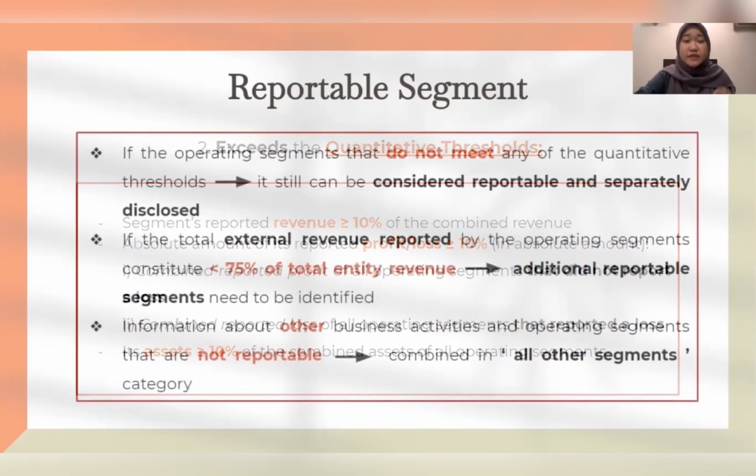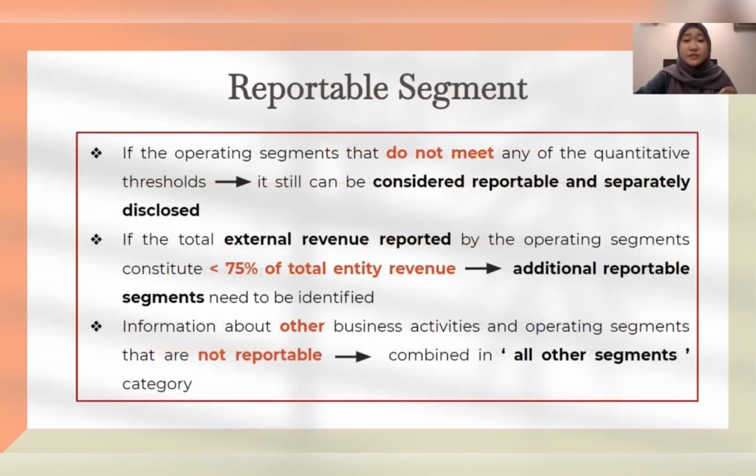But if the operating segments do not meet any of the quantitative thresholds, they can still be considered reportable and separately disclosed if the management believes that information about the segment would be useful for the financial statement users.